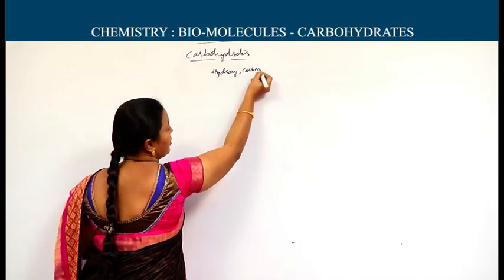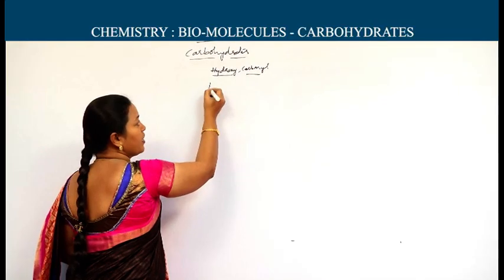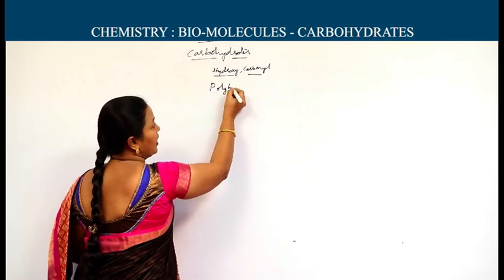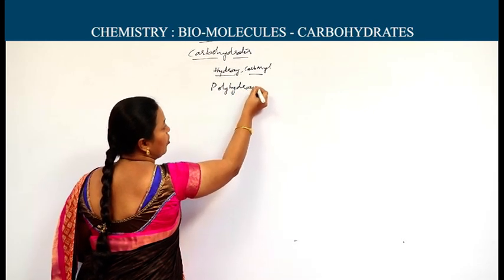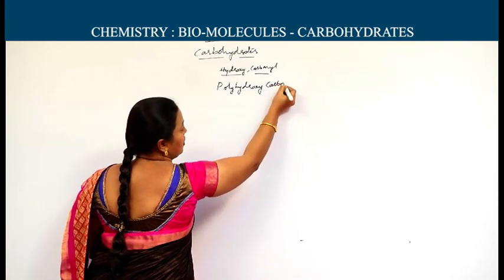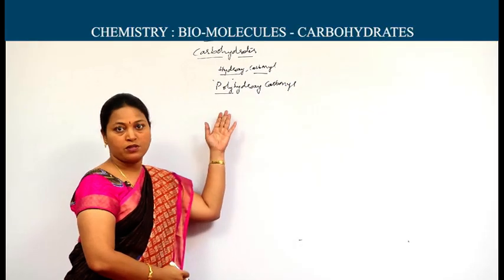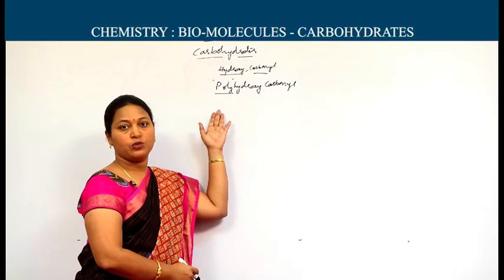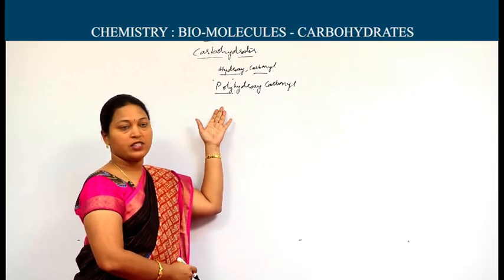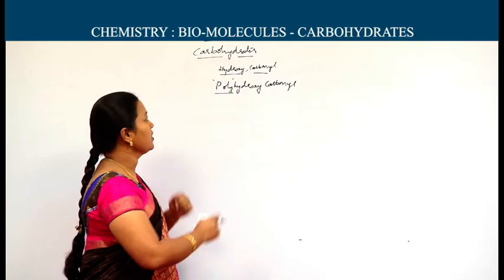Both the functional groups are present in carbohydrates. These can be called polyhydroxy carbonyl compounds. As I am saying the word poly, at least 2 to 4 hydroxy groups are present in these carbohydrates.